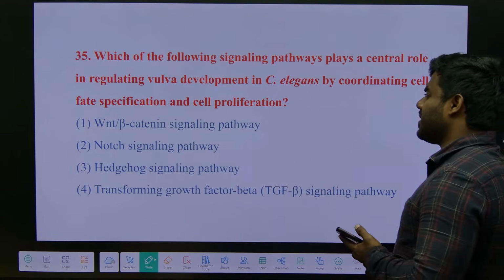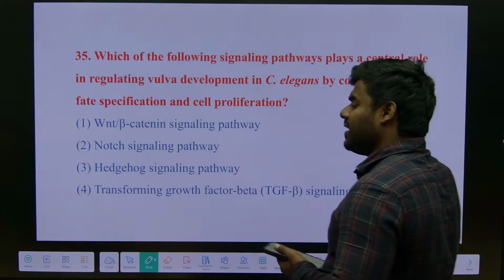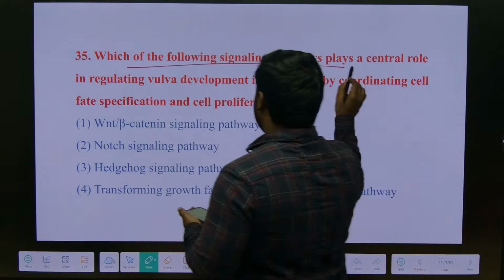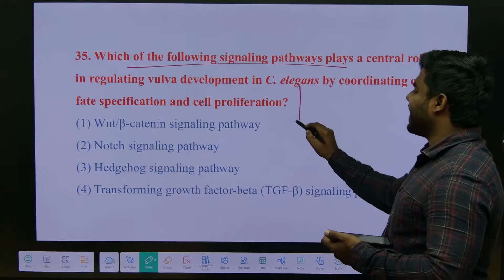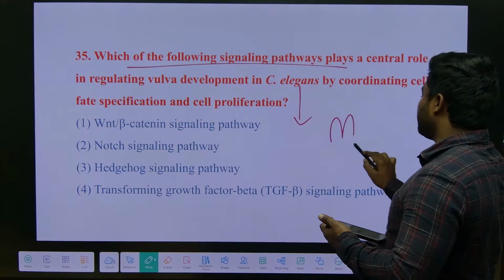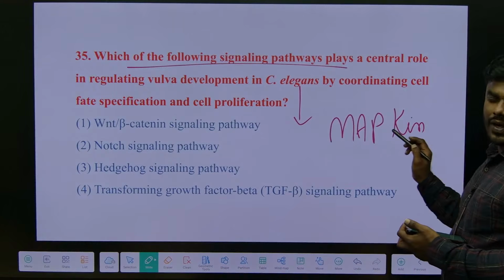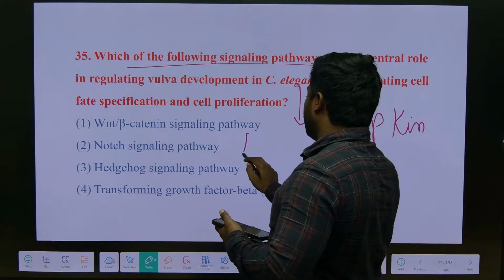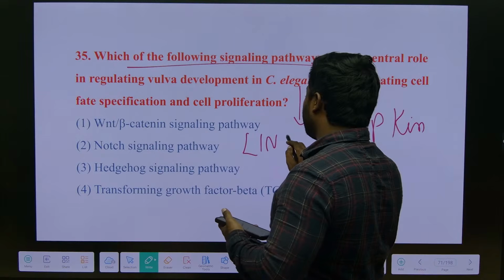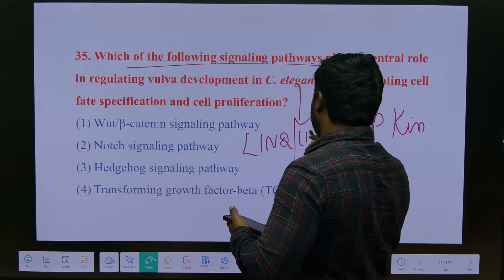Actually, it was not given correctly in the C. elegans question. All the students remember C. elegans generally follows the MAP kinase pathway. We have other names here. The names of the growth factor are LIN2 and LET23.